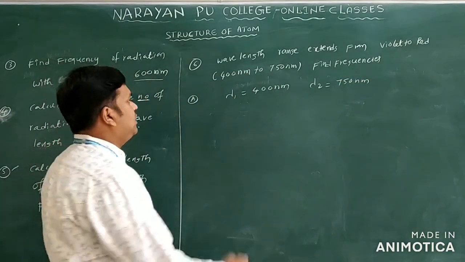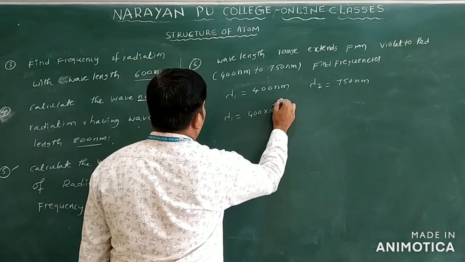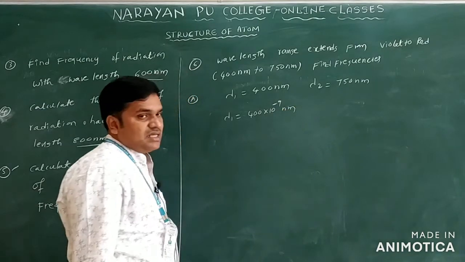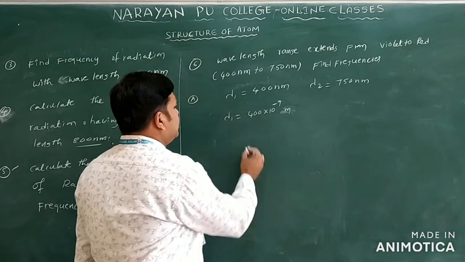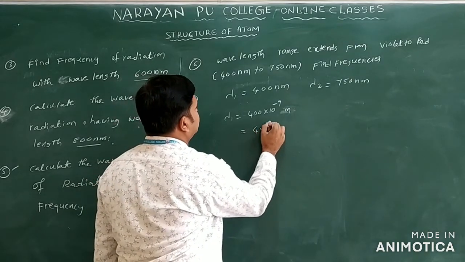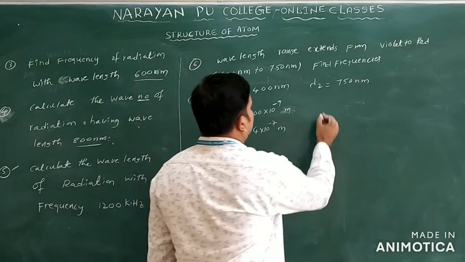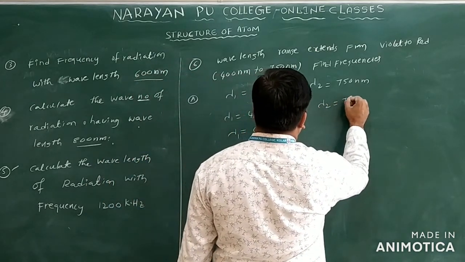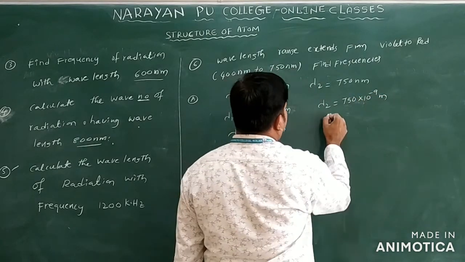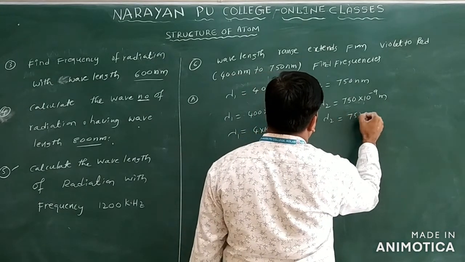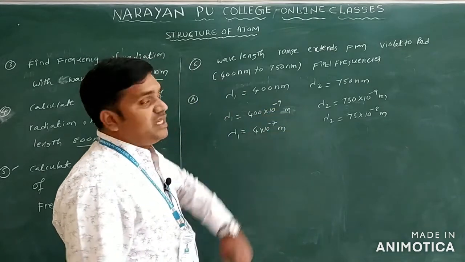So lambda 1 is equal to 400 into 10 power minus 9 meter. You can write this as 4 into 10 power minus 7 meter, that is lambda 1. Now we can take lambda 2 is equal to 750 into 10 power minus 9 meter. You can write lambda 2 as 75 into 10 power minus 8 meter. They ask for frequency here.